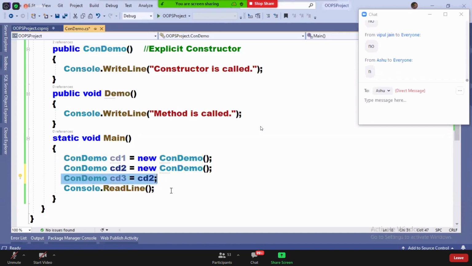No, we are not calling the constructor. So is memory allocated or not allocated? Not allocated. Memory is allocated only when the constructor is called.